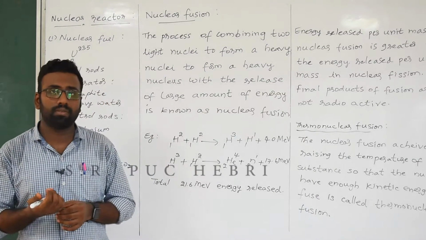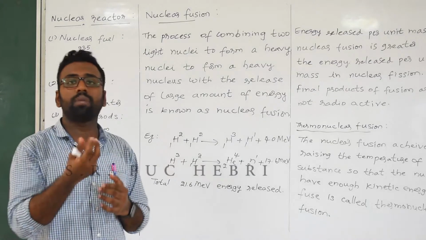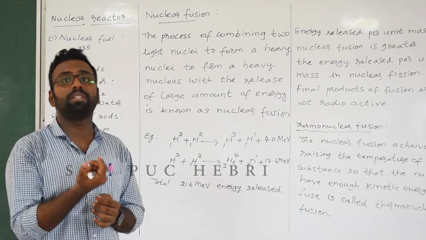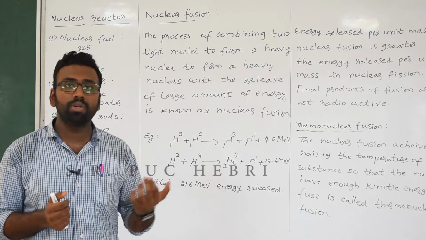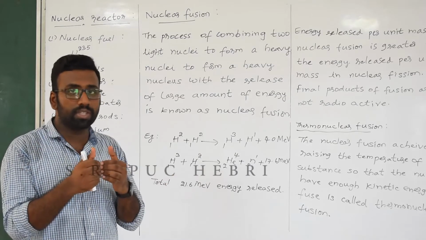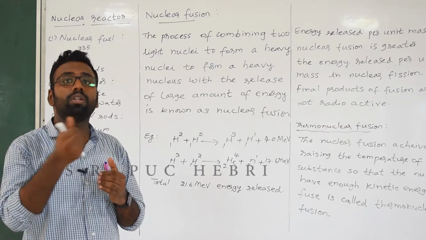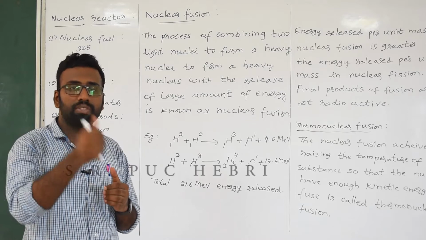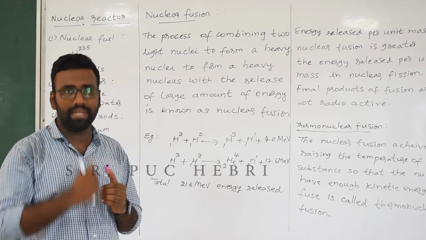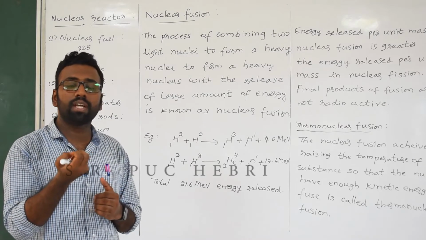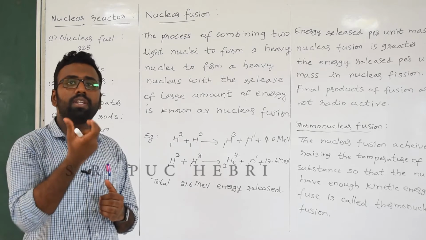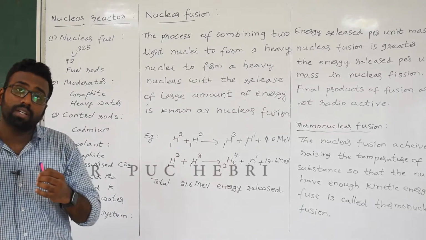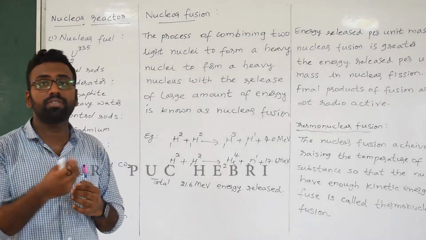Today what we are going to see is about the nuclear reactor, which is the continuation of the previous class, the chain reaction. You have seen two types of chain reaction: one is controlled chain reaction, another is uncontrolled chain reaction. And I also told you where the controlled and uncontrolled chain reactions occur. Controlled chain reaction usually happens in the nuclear reactor where we produce energy, and uncontrolled chain reaction occurs in the nuclear bomb.